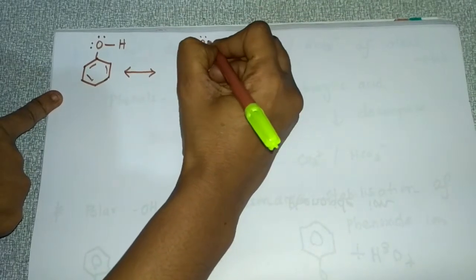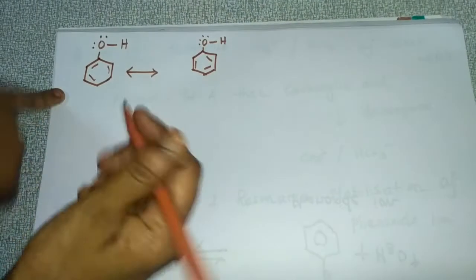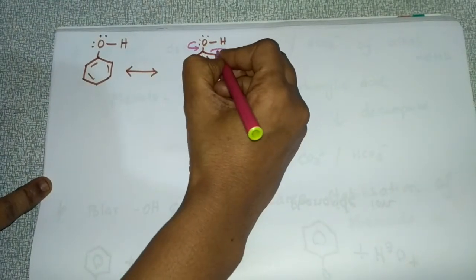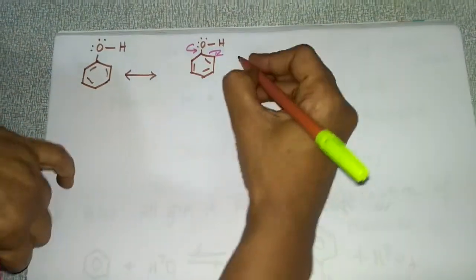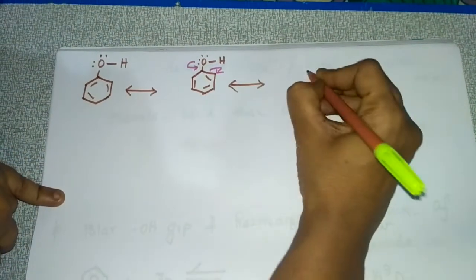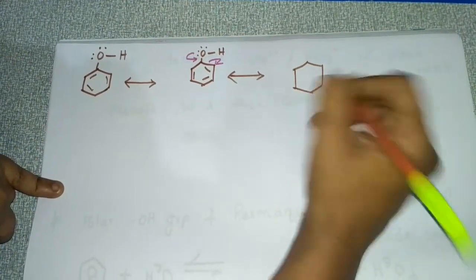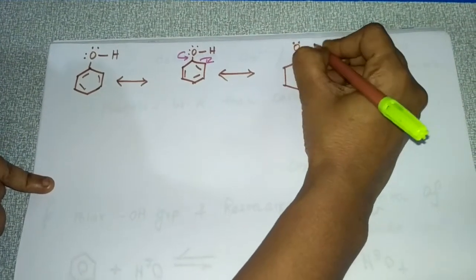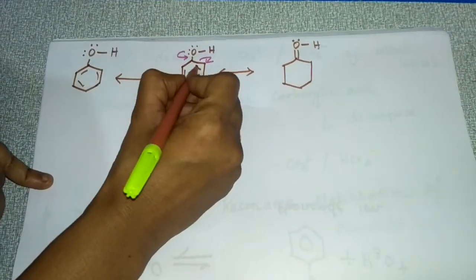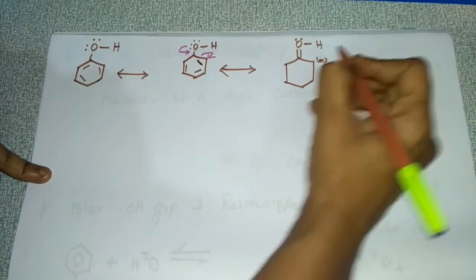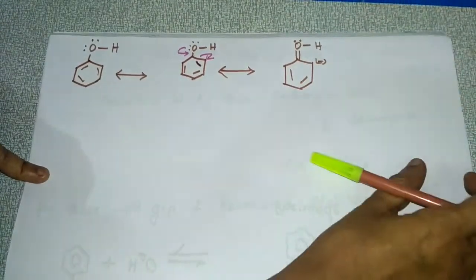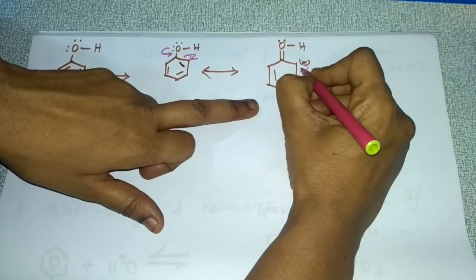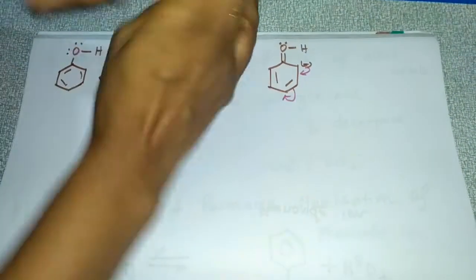So the next structure will have a double bond to O with one lone pair of electrons, and hydrogen will be there, and this bond will become electrons here, and these two bonds will be the same. Next, these electrons will become a bond here and this bond will become electrons here.